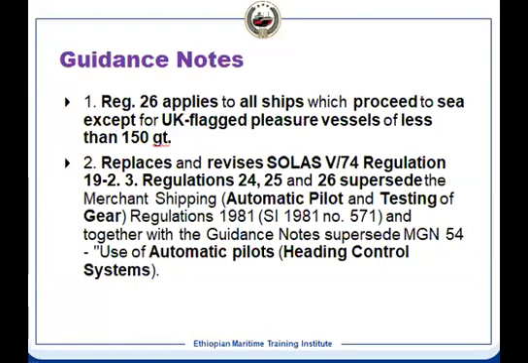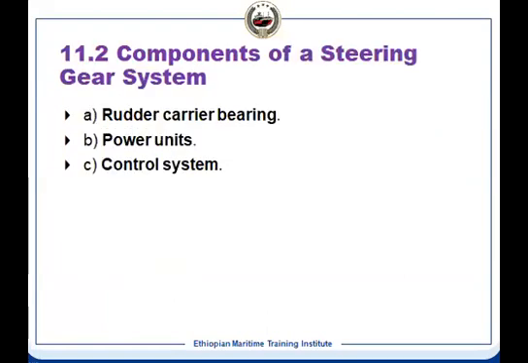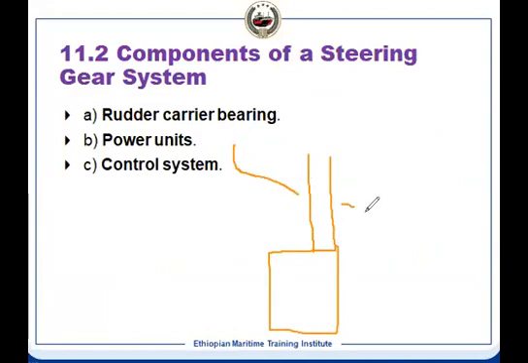Now let us see what the actual steering gear is, what the components are and all. The components of the steering gear are the rudder carrier bearing, then we have a power unit and the control system. What is the rudder carrier bearing? It means we have the rudder, which is outside the ship, and we have the stern frame. And this is our rudder. We have a carrier bearing.